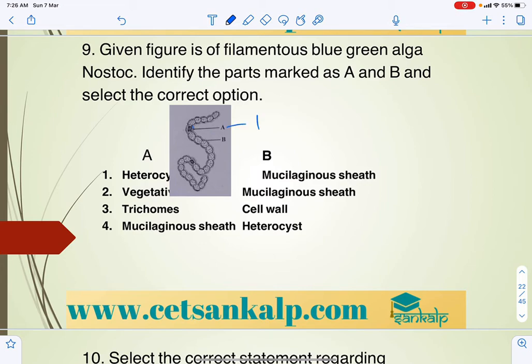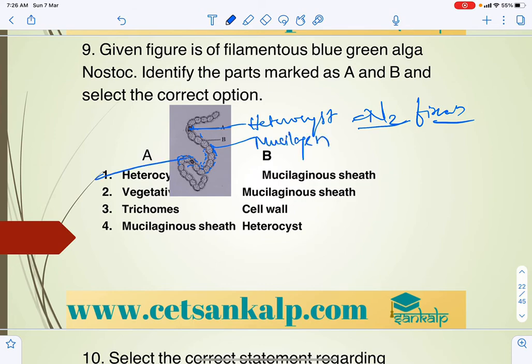Mucilaginous covering is called the sheath, and the cell which is shown here, A, is the heterocyst, correct? The heterocyst helps in nitrogen fixation. The mucilaginous covering covers the complete surrounding of the filamentous structure. So the answer for that is A, heterocyst, mucilaginous sheath.